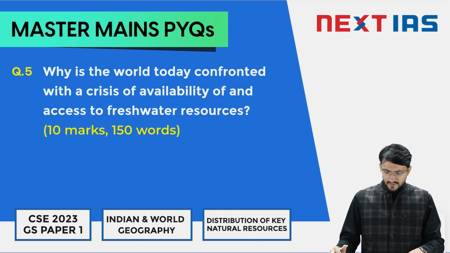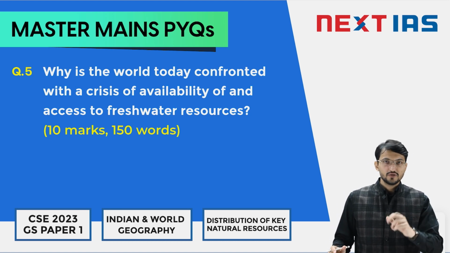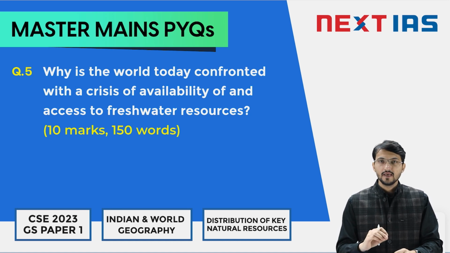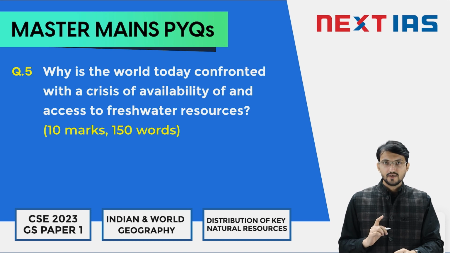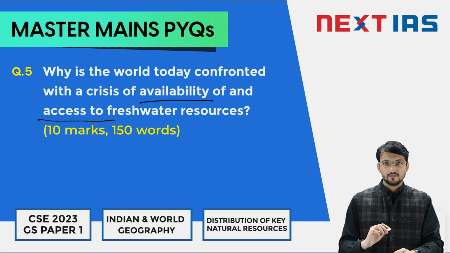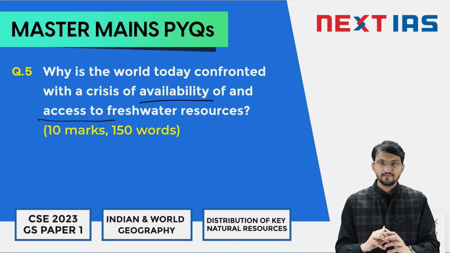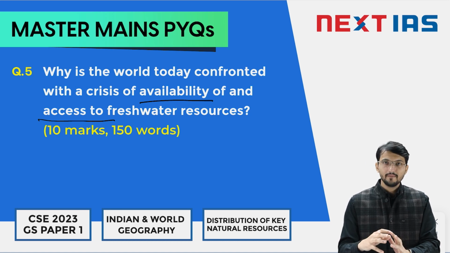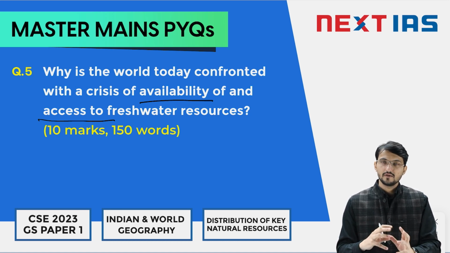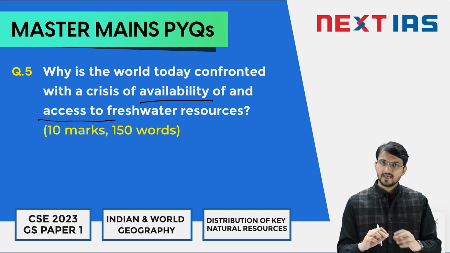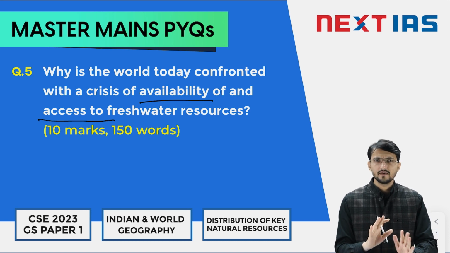So, how to prepare and how to write the answer to this question. This question is asking why, meaning reasons for two things. Number one, availability, and number two, access to. So this is nothing but water crisis: availability of water and access to water. Fine. So you will make two different dimensions in your body part. Availability, why there is a crisis of availability, and second, why there is a crisis of access to water. This way you will write the answer.